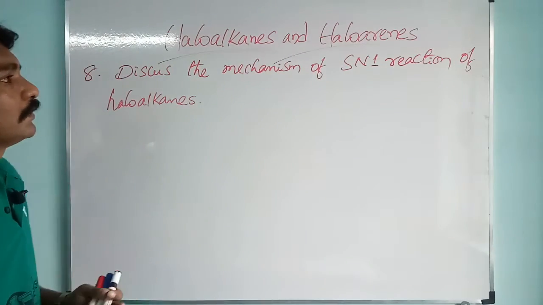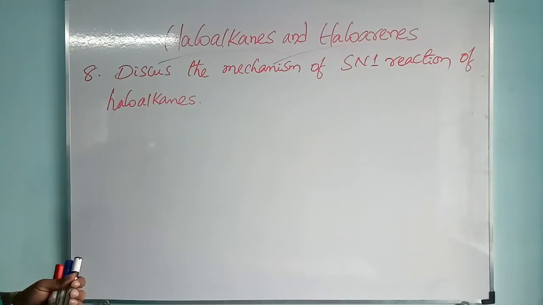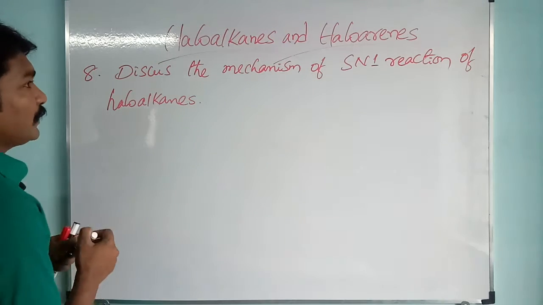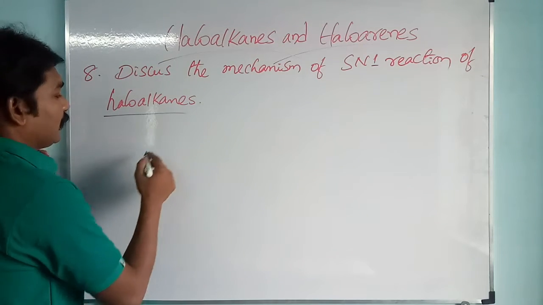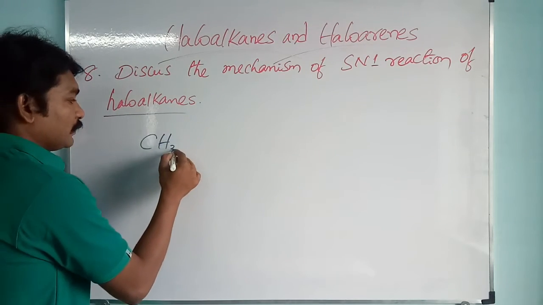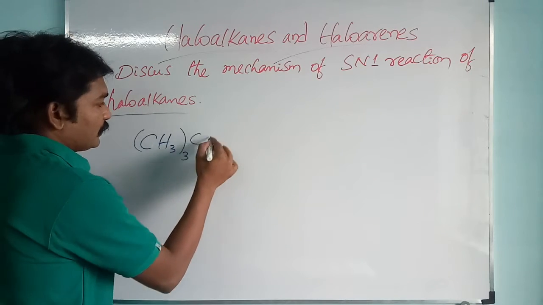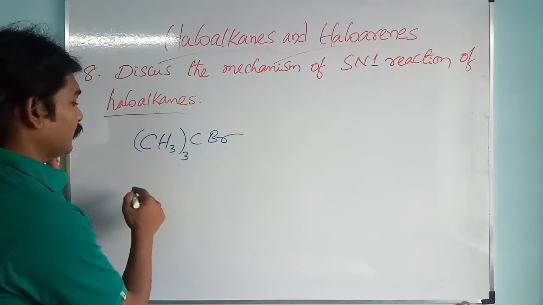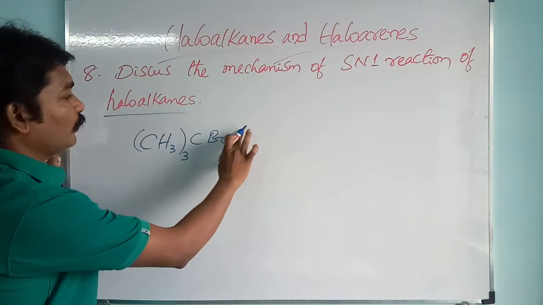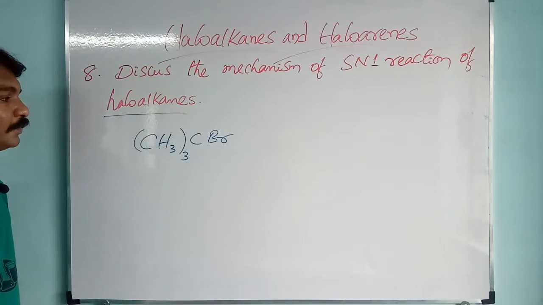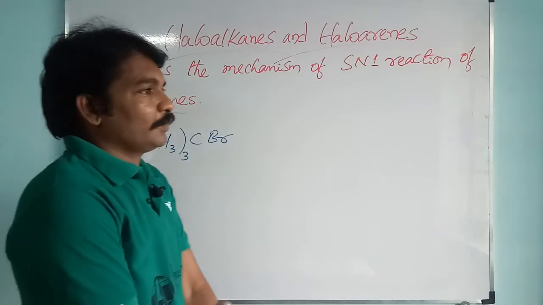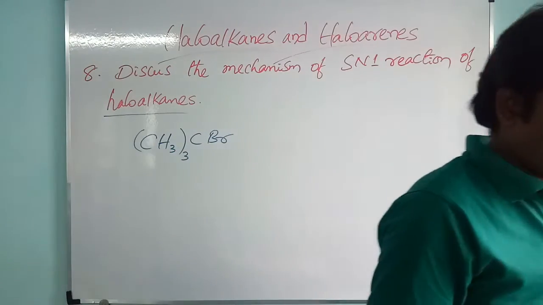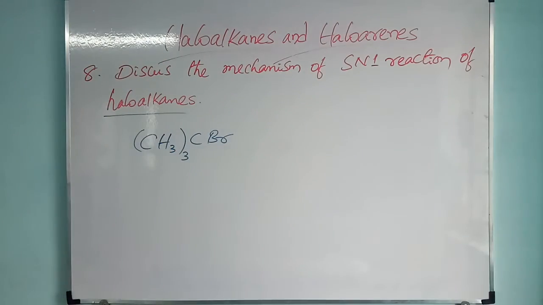I will consider one of the haloalkanes, (CH3)3CBr, which is 2-bromo 2-methyl propane.